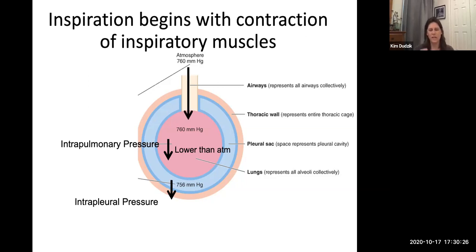Again, it starts with the muscles increasing the volume, which decreases the pressure, and as long as it's lower than atmospheric pressure, we inhale. This business about the intrapleural pressure just has to do with keeping our lungs expanded so that they never collapse. This is really important.